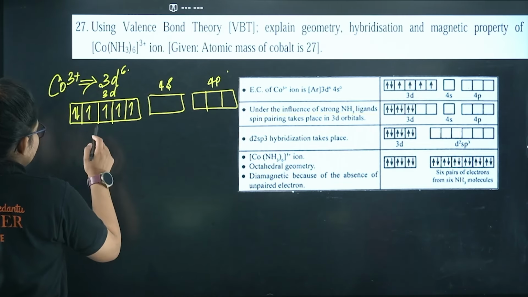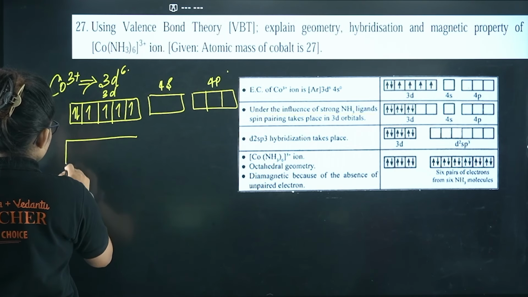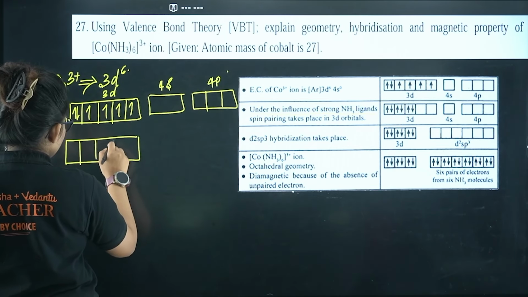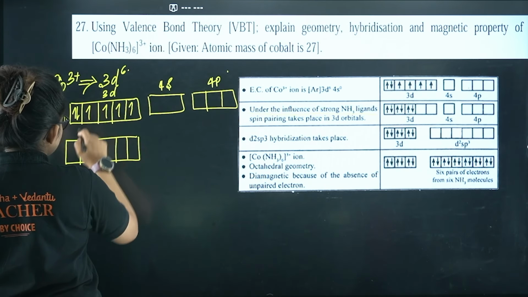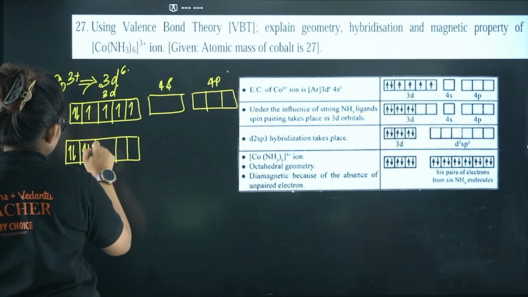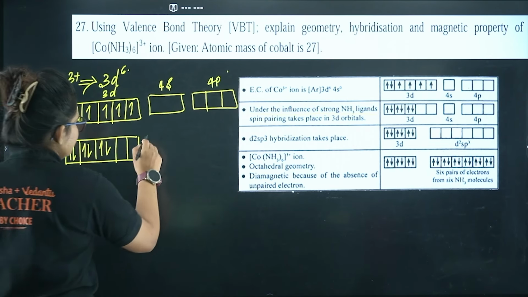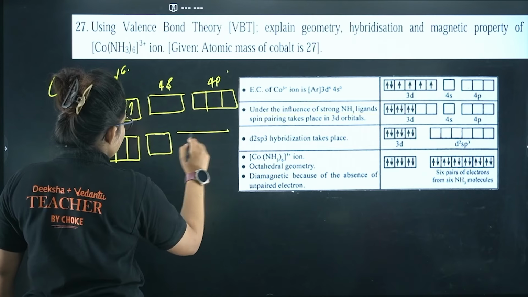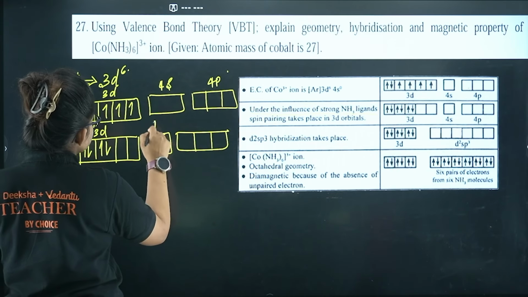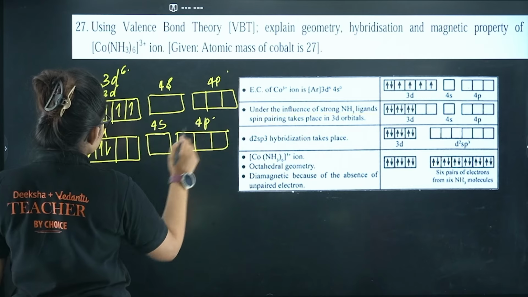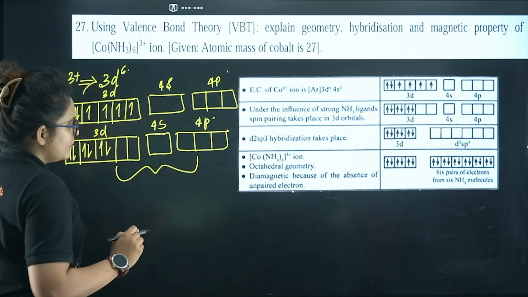So if I pair them up, it will be something like this: 1, 2, 3, 4, 5, 6. So two d orbitals are now empty. Again I have 4s and 4p as well. So this is 3d, this is 4s, this is 4p.